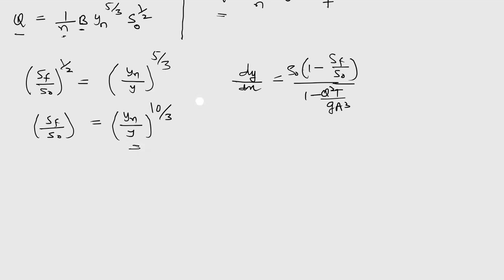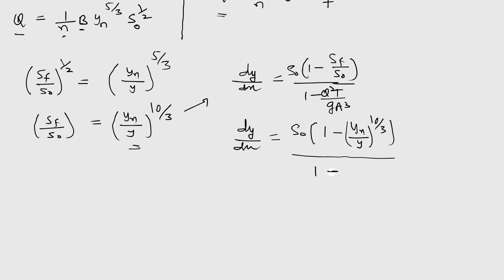Then we can put this value in this equation. So we get dy by dx is equal to S naught into 1 minus yn upon y to the power 10 by 3, divided by 1 minus